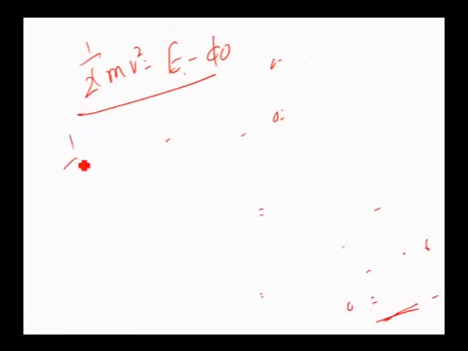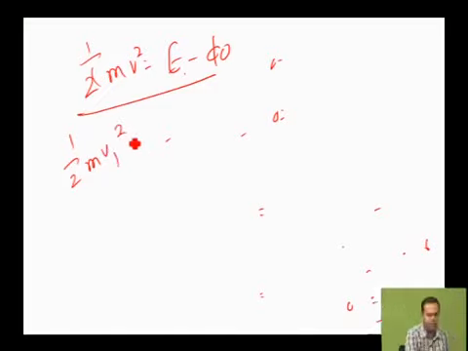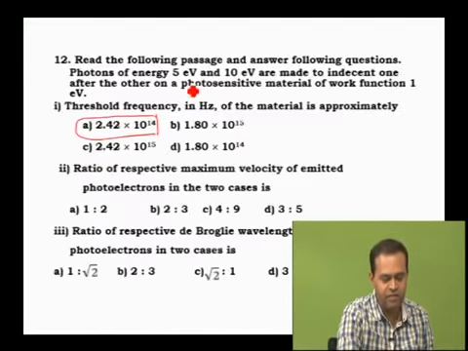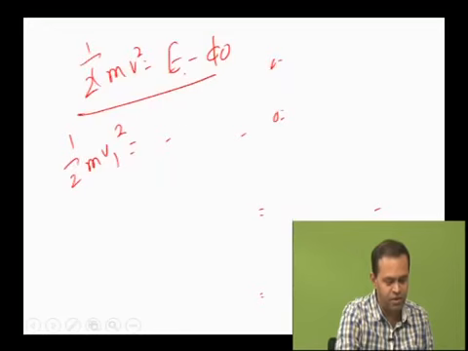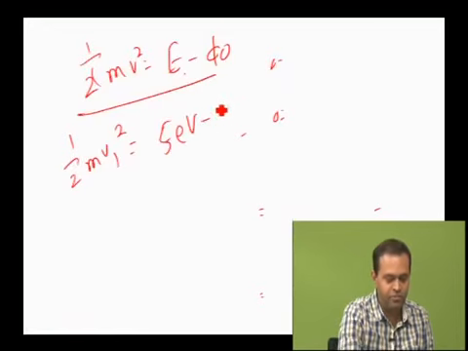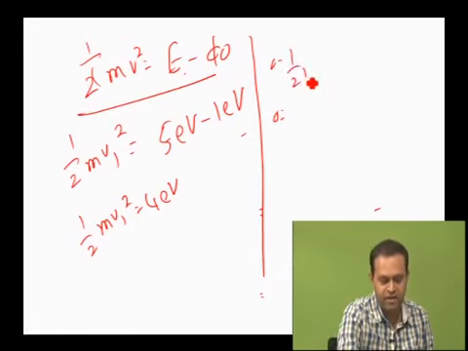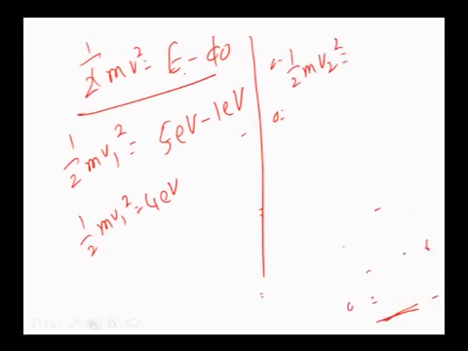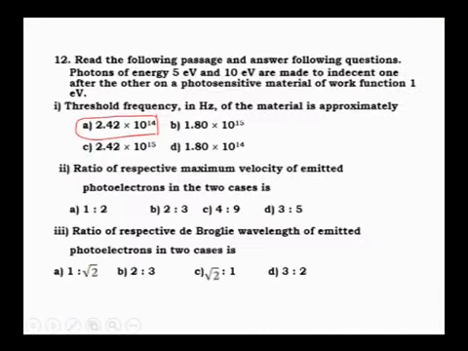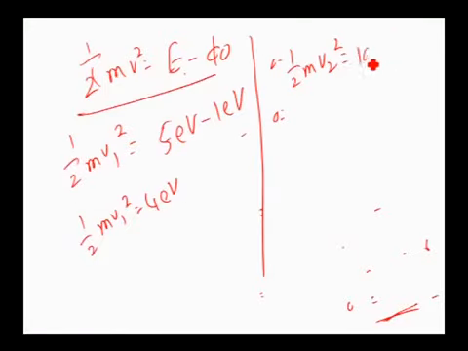Now first part is half into m into v1 square is equal to energy. In the first case, it is 5 electron volt, work function is 1, therefore it is 5 electron volt minus 1 electron volt. Correct? Therefore half into m into v1 square is equal to 4 electron volt. Similarly, second case: half into m into v2 square is equal to 10 electron volt minus 1 electron volt, that is equal to 9 electron volt.